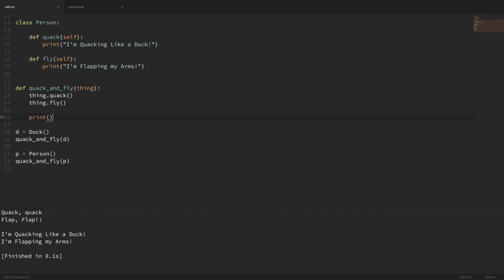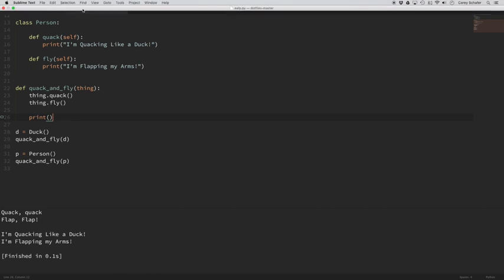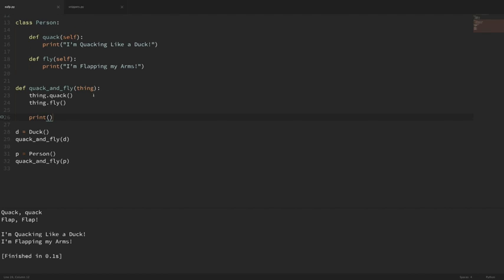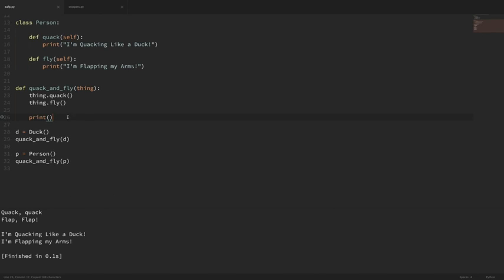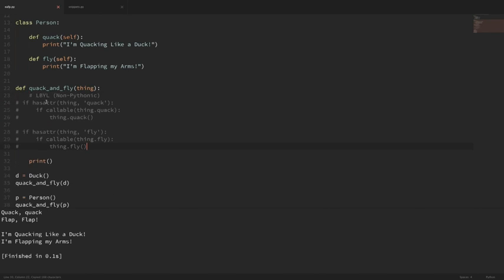So first, let's take a look at the non-Pythonic way to do this, and this is usually called look before you leap. So let me get the snippet out here, and I'm just going to go ahead and copy this code example and paste it into my function here. In this example, we might be tempted to make a check for each method that we want to call. So first we want to run the quack method, so you might first want to check if that attribute actually exists within our object, and that's what this line does here.